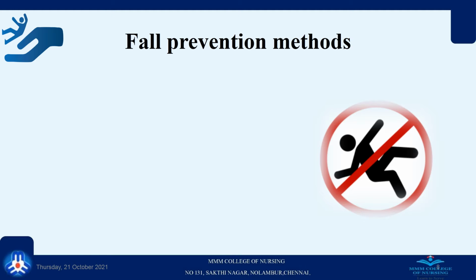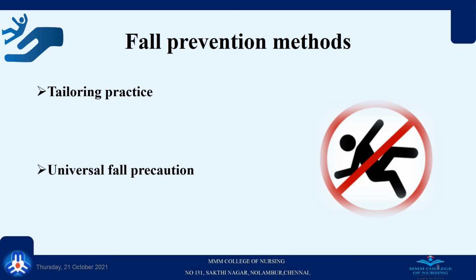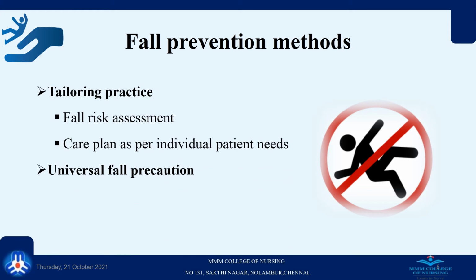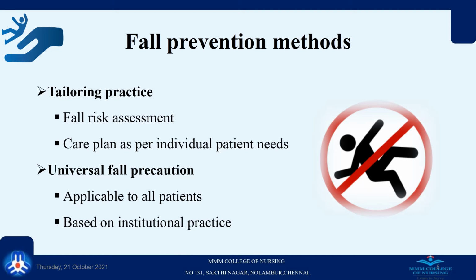Fall prevention methods. There are two major methods of fall prevention. One is tailoring practice and the second one is universal fall precaution. In tailoring practice, a fall risk assessment is performed on the patient. According to the assessment, a care plan is prepared according to individual needs. In universal fall precaution, all patients are viewed as being at risk for fall. So, a standardized fall precaution assessment is performed according to the institutional practice.